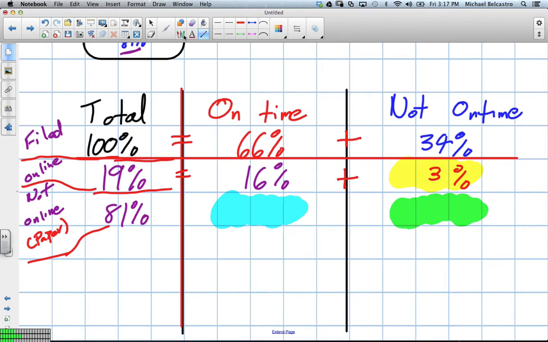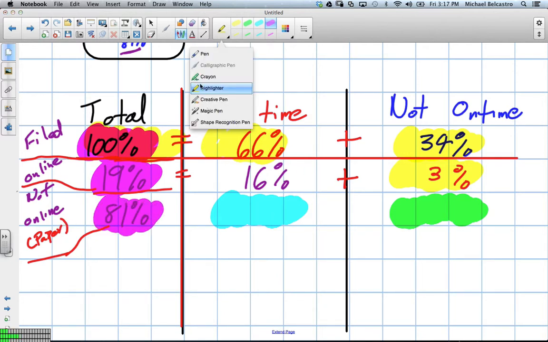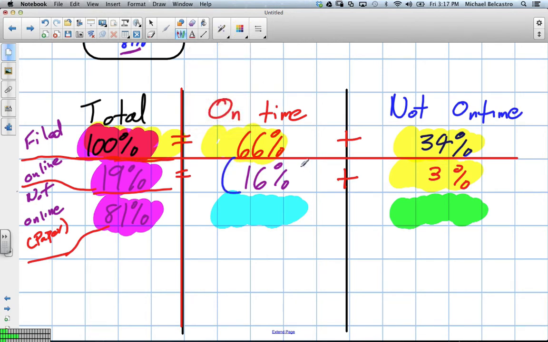Okay, so we had our 2 subcategories, and I'll kind of draw them like this. This had to do with just filing the census on time, these ones straight across here, and these guys had to do with just totals in general of online and not online. Okay, so these were our subcategories, these 4 sections here. And we only had one piece of information for it. But because we had our totals, we could figure out the rest.